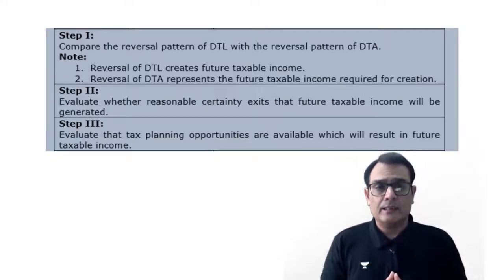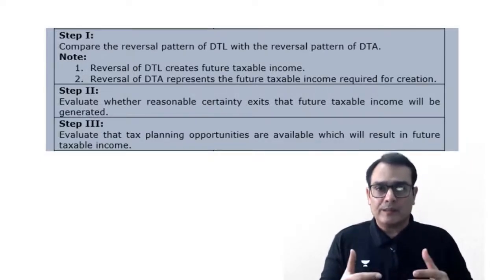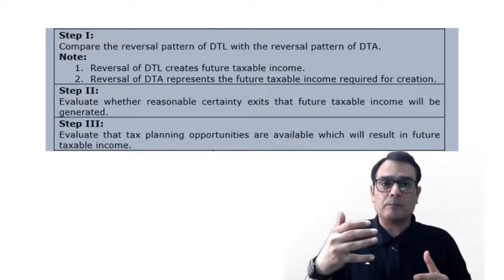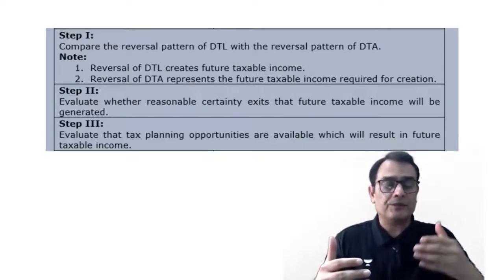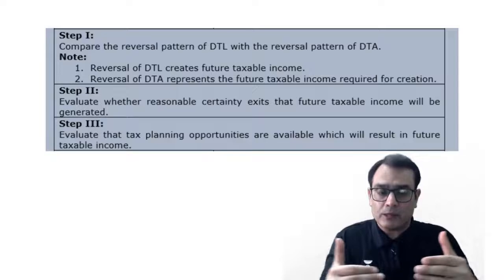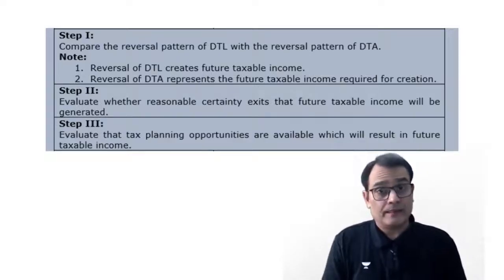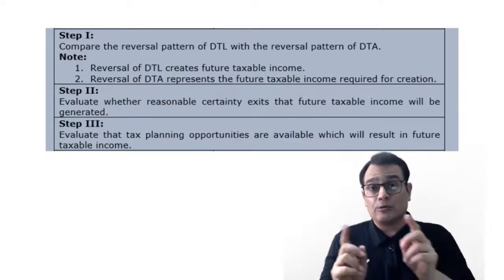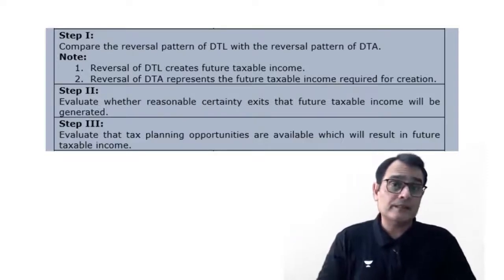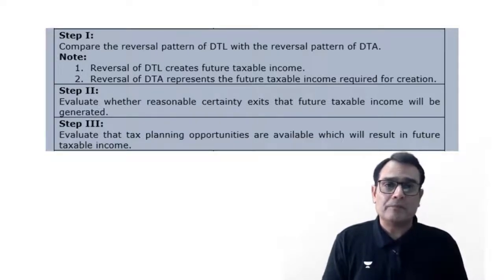But all said and done, we can say the main exercise is the step number 1, wherein you need to consider the reversal pattern of a DTL and the reversal pattern of a DTA, make a one-to-one comparison. Then if this is insufficient, you go to the step number 2 and start looking into the reasonable certainty presence.